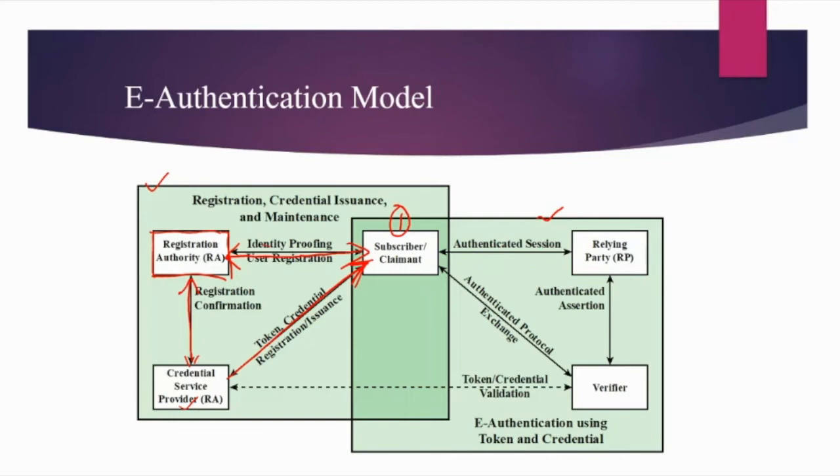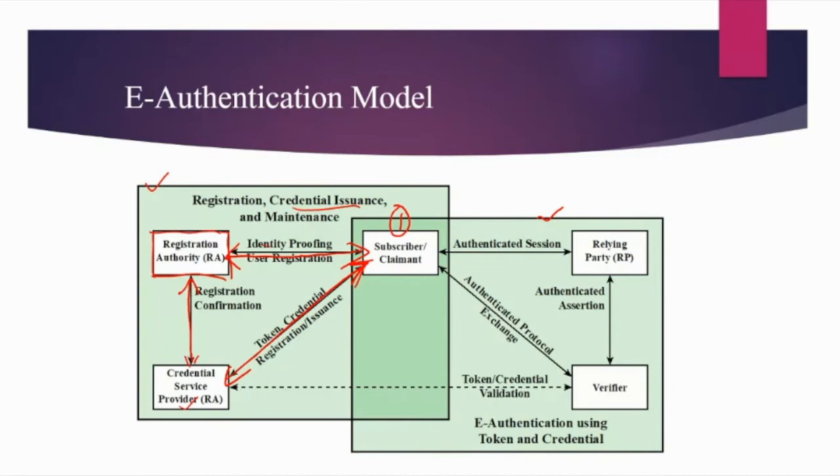So this is the first step. In this step, the basic registration has been done, the credential has been issued, and then there is some maintenance. If the user wants to change the password or change something, then that will also be handled by this particular part. Now let's see how actual authentication will happen.